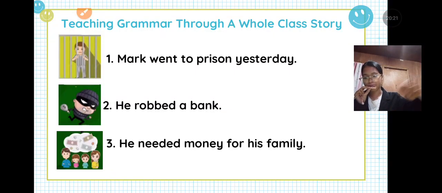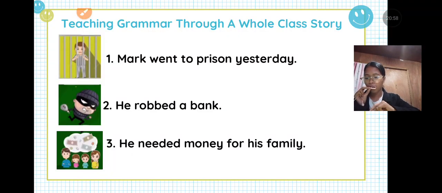Let me show you. Okay. Have you seen this illustration? This boy is named Mark. What can you say? He is in jail. He is in a prison. You can build from the illustration itself. You can build your own sentences on what happened to that boy, right? That boy is in jail, and Mark went to the prison.